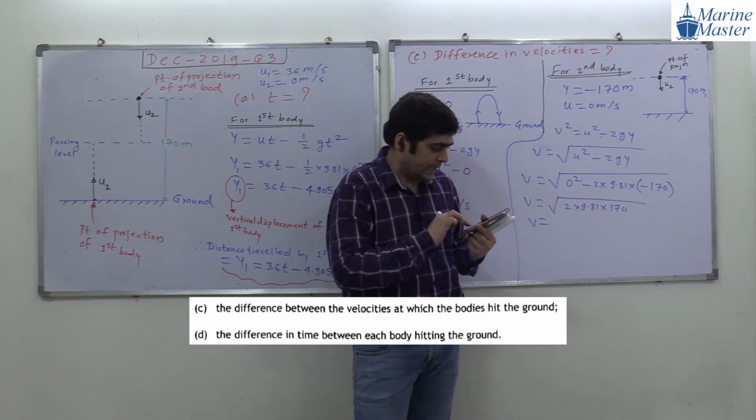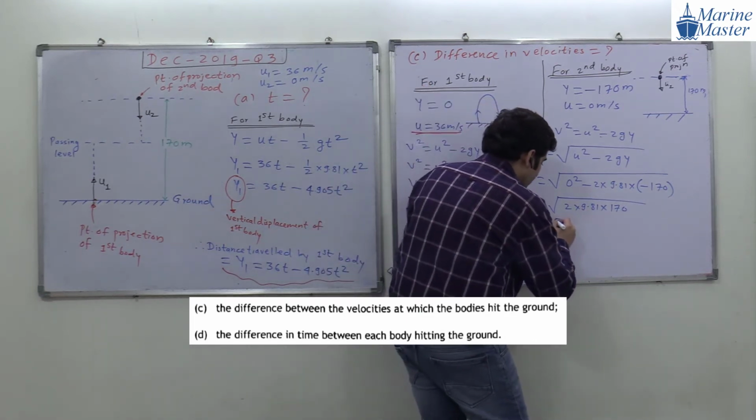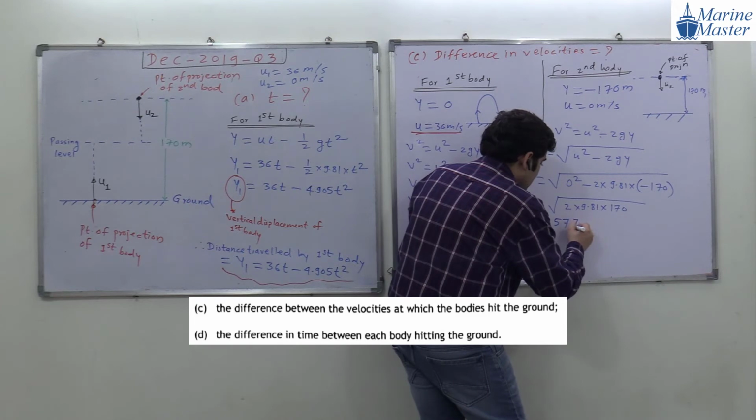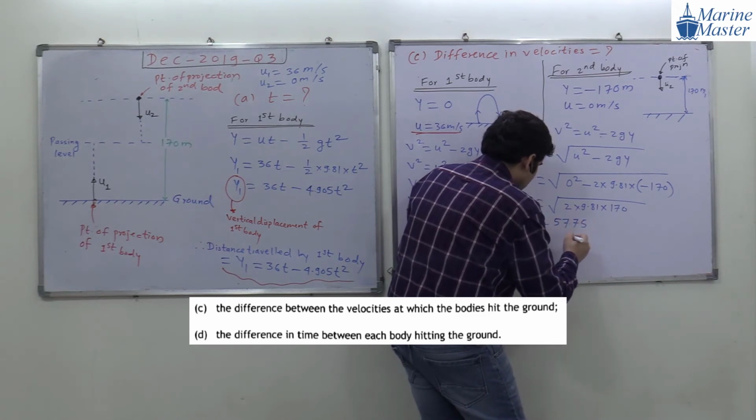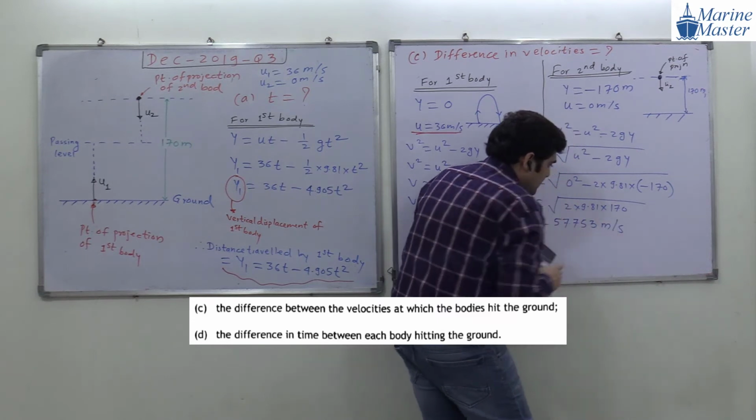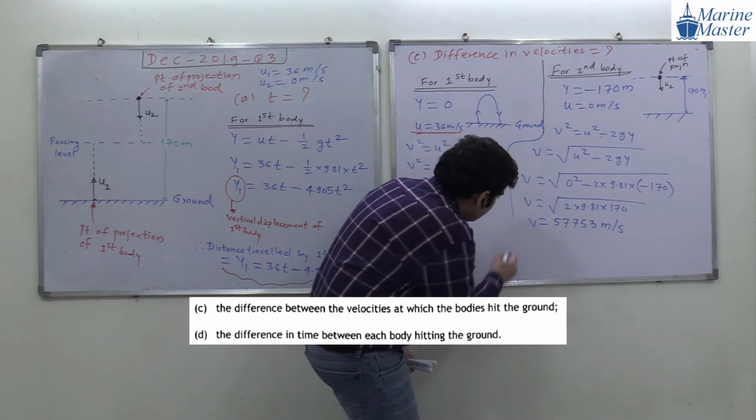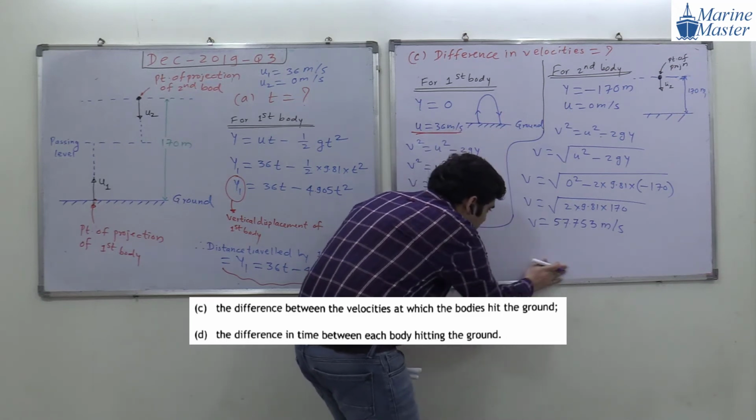Into 9.81 multiplied by what, guys? 170. So, what will be the value, everyone? 57.7529, which means 3. We can take it as meter per second. Okay. So, our final answer, guys. What will be the final answer?